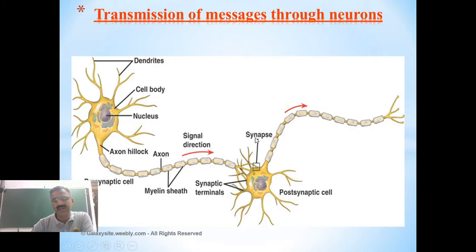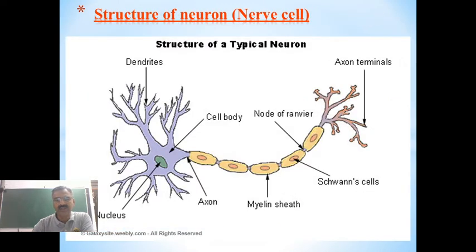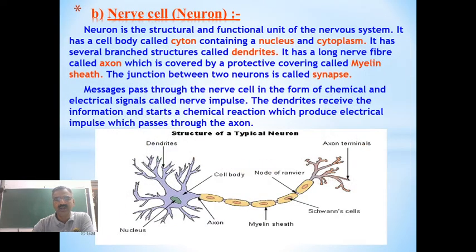Where both neurons are joined, that is called synapse. The junction between two neurons is called synapse. Synaptic cleft also we call it.